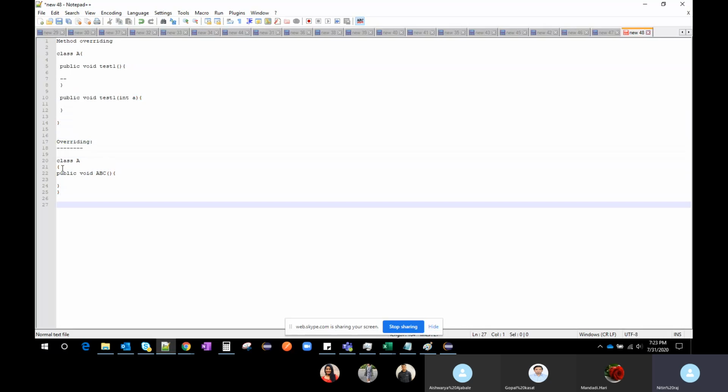I have created one more class B, which extends class A. Here the inheritance concept comes in.